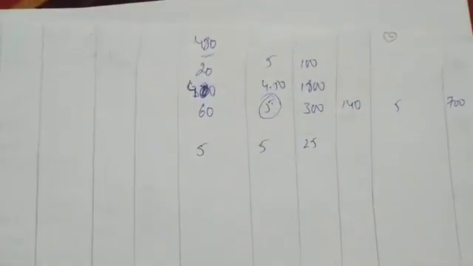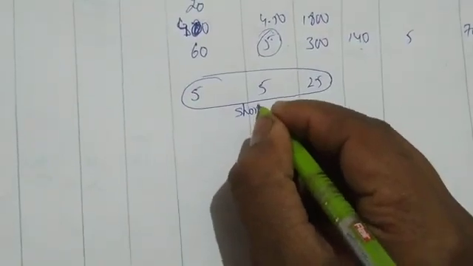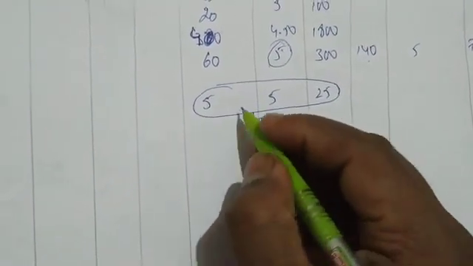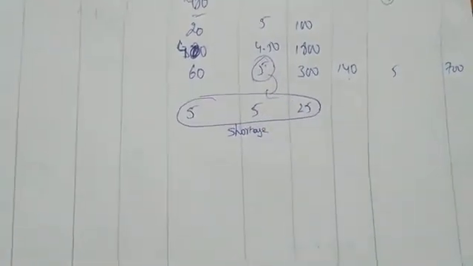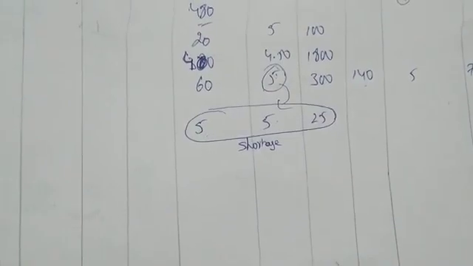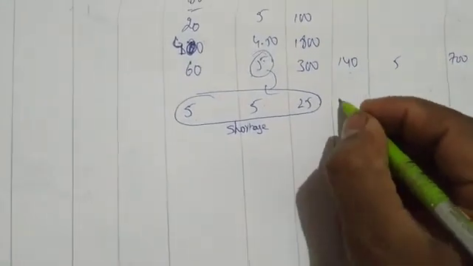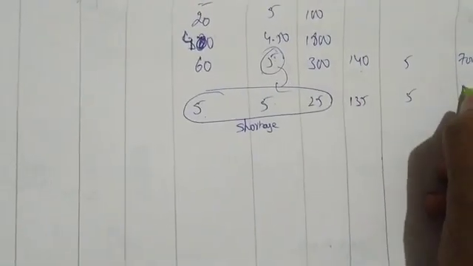Okay. Now, this is shortage. Let me write shortage. Whenever there is a shortage, you have to write in the issue column the latest issue price. So from 140, 5 is gone. 140 minus 5, how much is left over? 135 with 5 rupees, into 5 is 675.